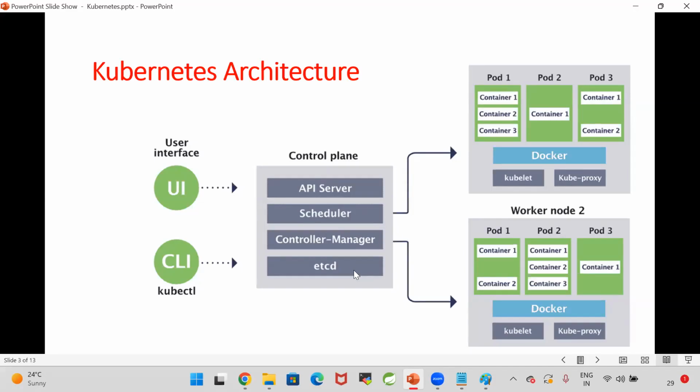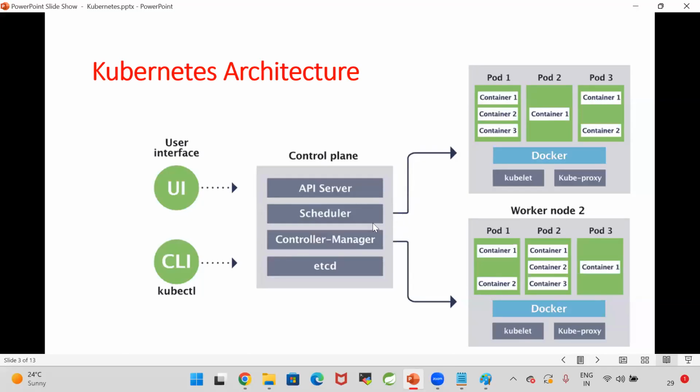Scheduler will go to etcd, identify the pending request, and schedule that request. How will the scheduler schedule? Scheduler will decide on which worker node our application should be deployed. So the scheduler will connect with the worker node by using kubelet. What is a kubelet? Kubelet is nothing but a node agent. Kubelet is an assistant for the node. Based on the information given by the kubelet, our scheduler will schedule the pods in the worker nodes.